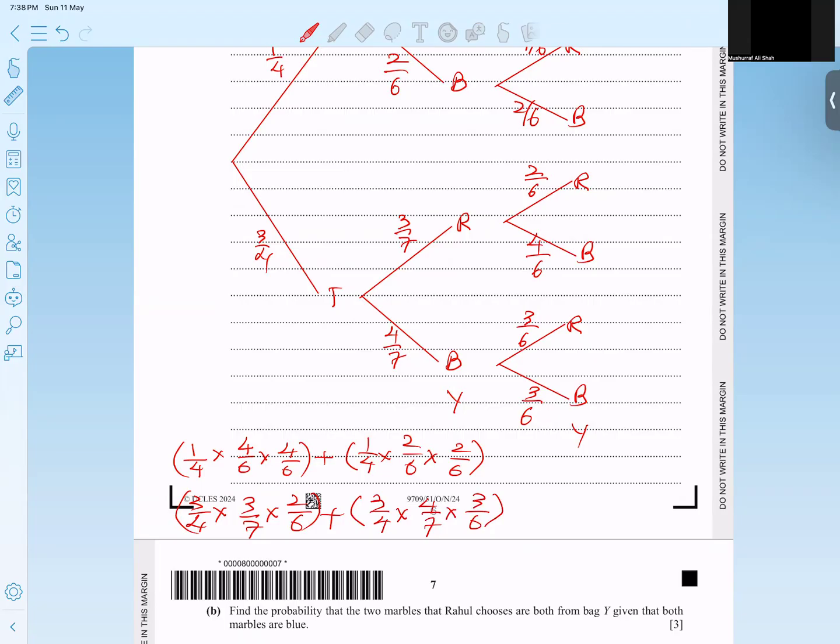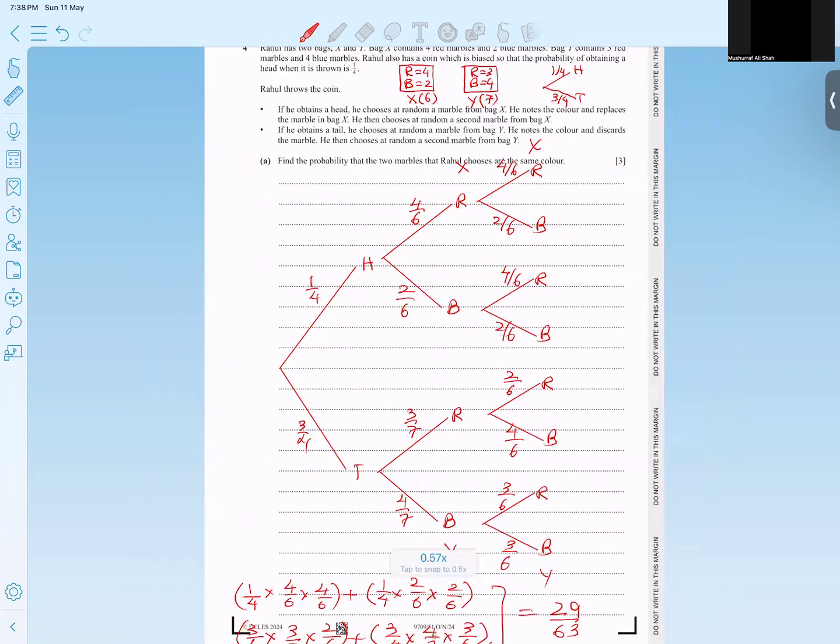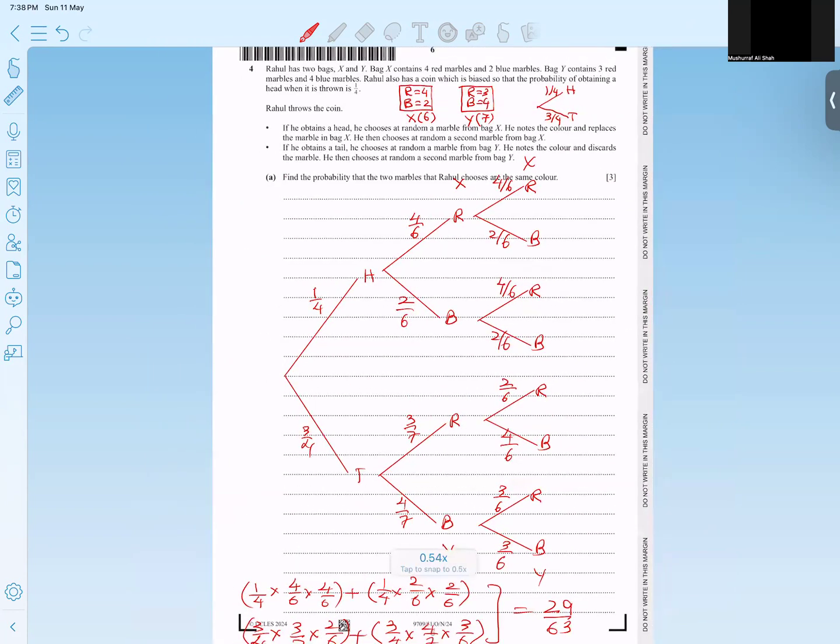And if I add them both, all four options, the final answer is coming. This 2, 4, 6 cancels. Okay, so it's coming 29 over 63. I hope the concept is very clear, the A part. So let's go for the B part.